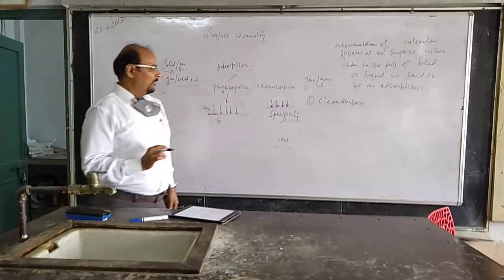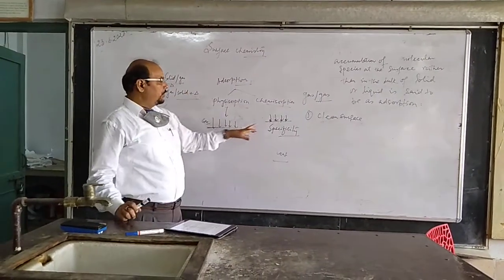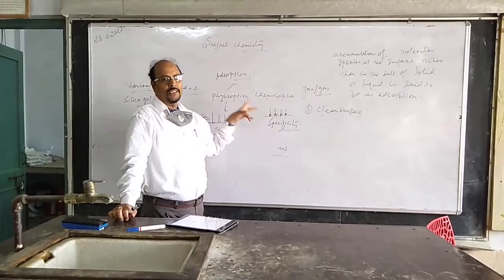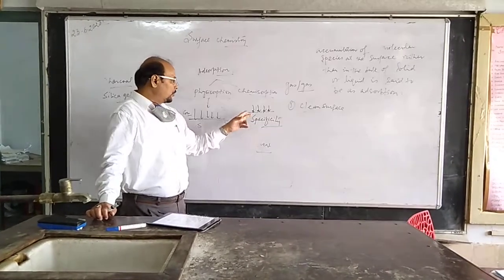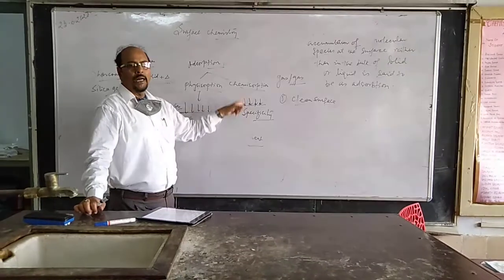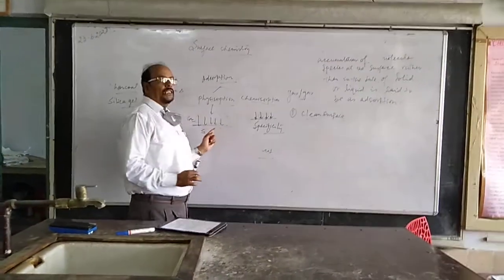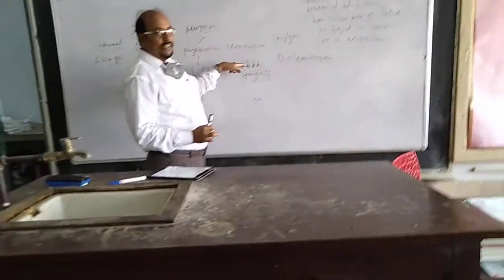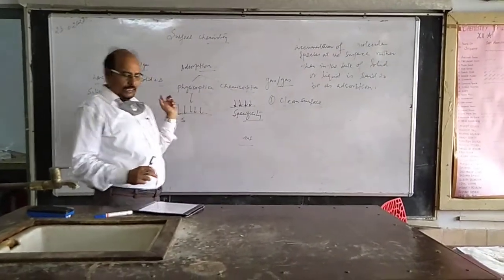Specificity means some definite adsorbent should be there for some definite kind of adsorbate. Then this process is irreversible because the two surfaces are binding themselves with chemical bonds. There is no simple van der Waals force, and this is one important reason why it is not leaving easily. So it is irreversible while this one is reversible.